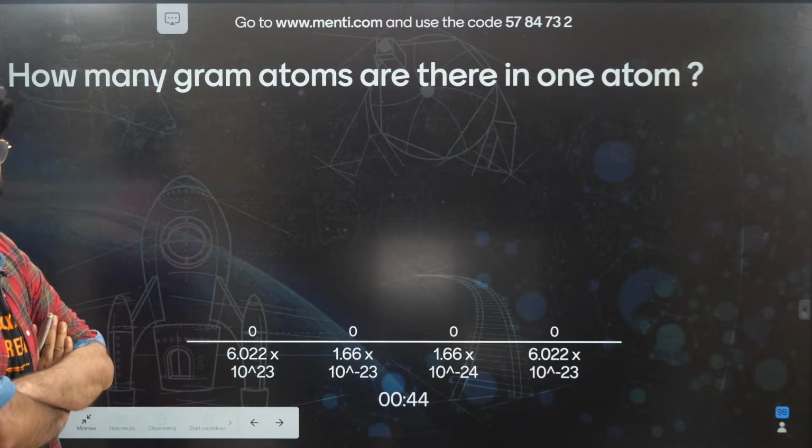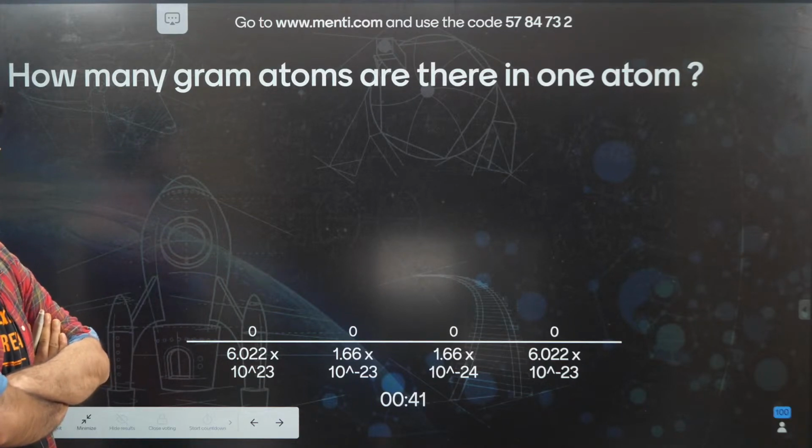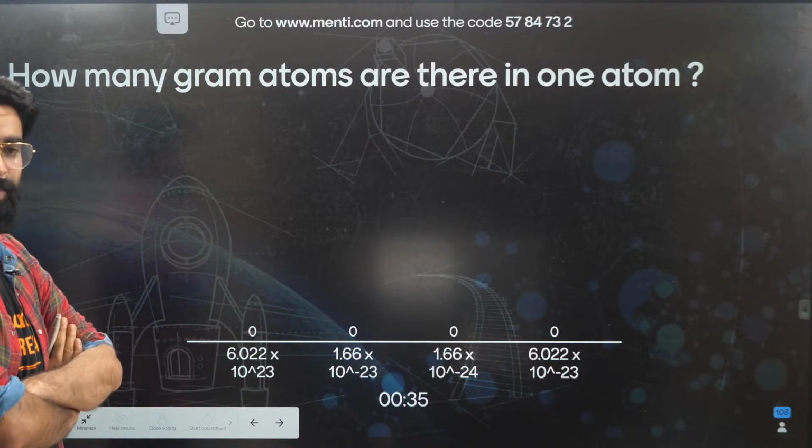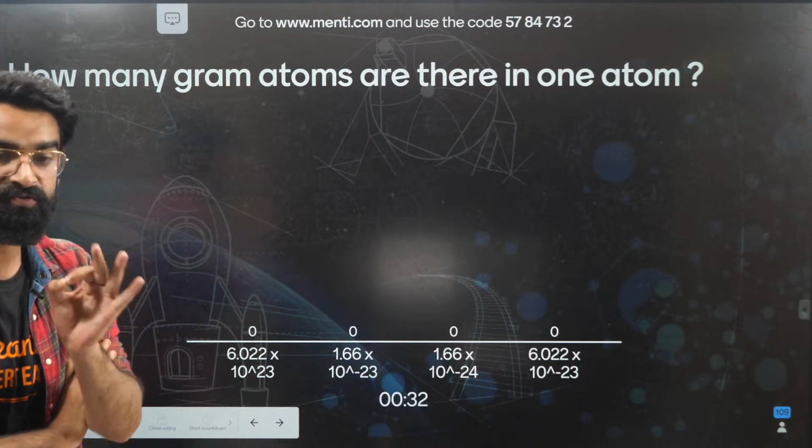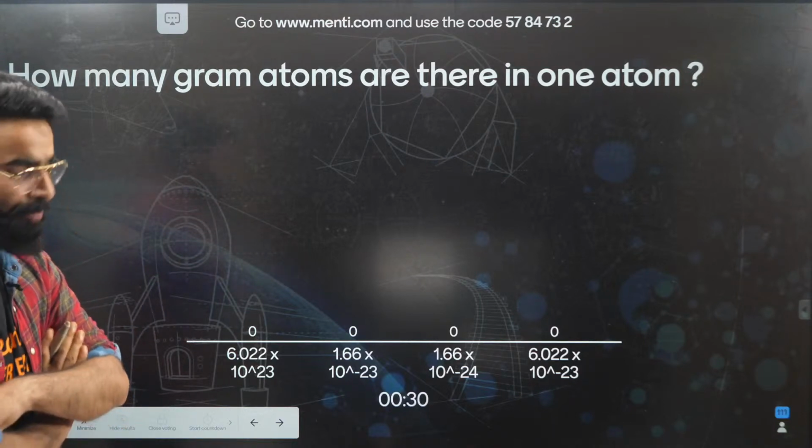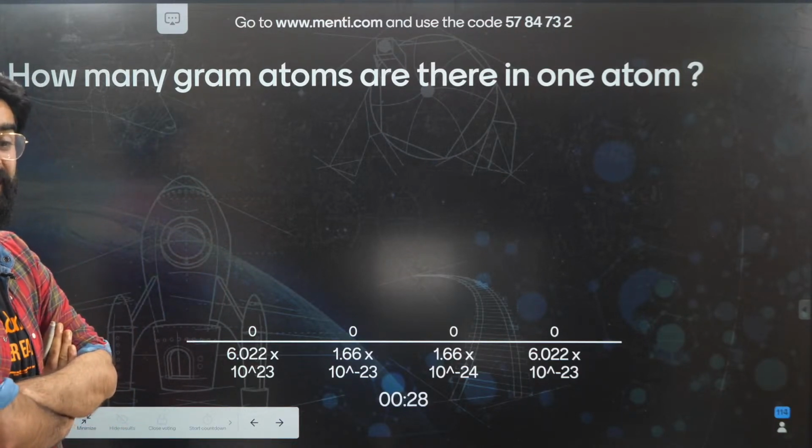Gram atoms means moles, okay? Gram atoms is a term used for moles. Remember this. How many moles are there in one atom of an element?